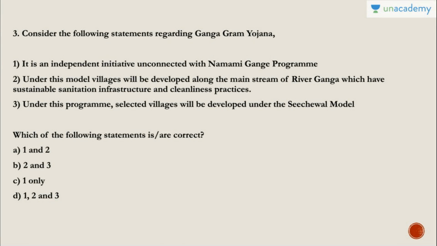Question number 3: consider the following statements regarding Ganga Gram Yojana. It is an independent initiative unconnected with Namami Ganga program. No, it is absolutely wrong. It is connected with that. So first is wrong. Under this, model villages will be developed along the mainstream of river Ganga, which have sustainable sanitation infrastructure and cleanliness practices. Under this program, selected villages will be developed under the CHSL model. So answer is B, that is 2 and 3. So first is wrong and second and third statement are correct.